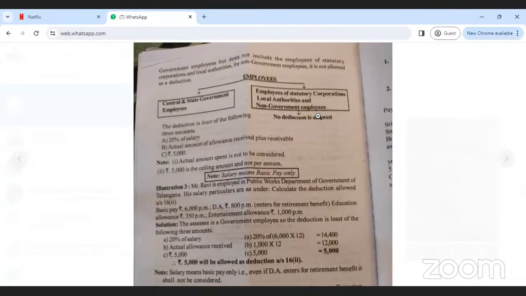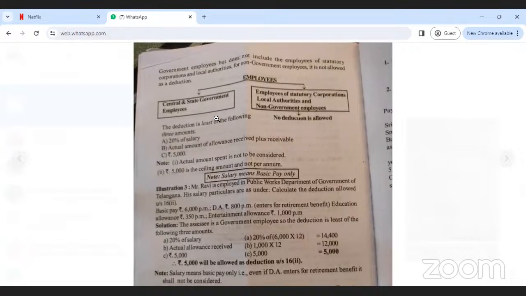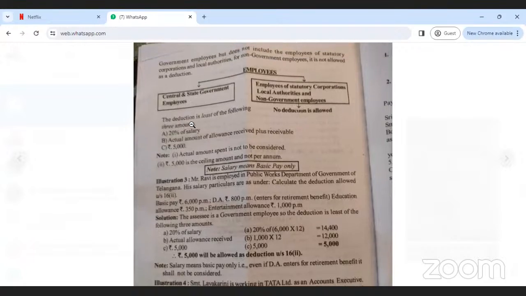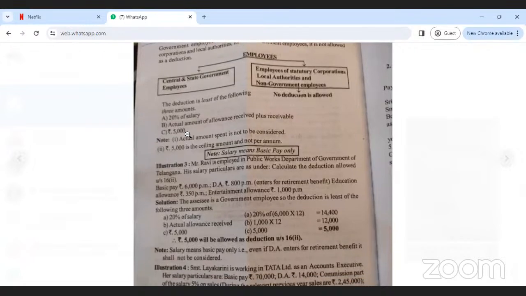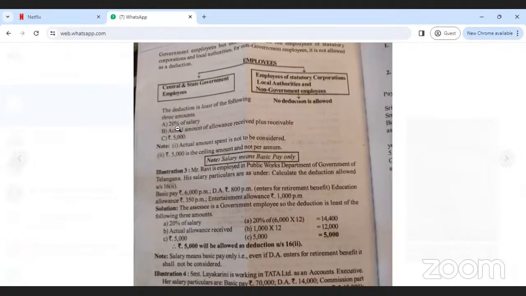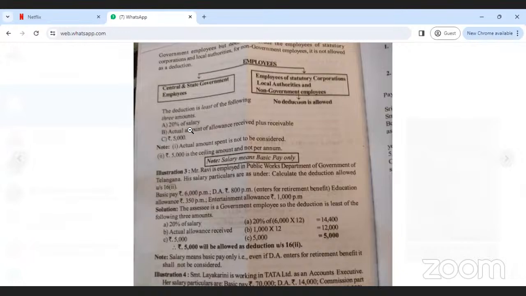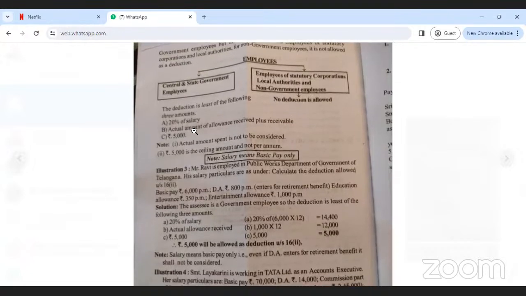That means for entertainment allowance, directly no deduction is allowed. If the employee is a government employee, it is the least of the three following conditions: 20% of salary, the actual amount of allowance received, and 5,000. Whichever is least is the deduction under section 16(2) for entertainment allowance.